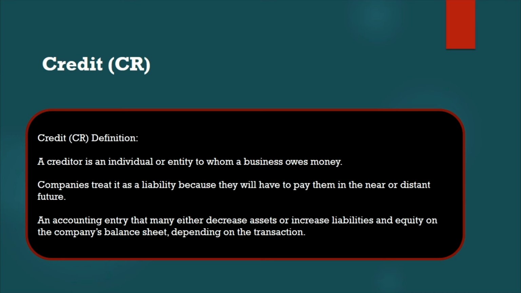So you can understand very easily what is debit and credit. Debit means whatever you are receiving from some third party or someone. Credit means you have to pay someone or a third party, a vendor or supplier or whomever you are going to make the payment to. That is for credit. Whenever you are receiving the money, that is debit, and your asset is increased, liability is decreased. When you are committed to pay someone or you are going to pay someone, your asset is decreasing because this money is going out, and your liability is increasing.